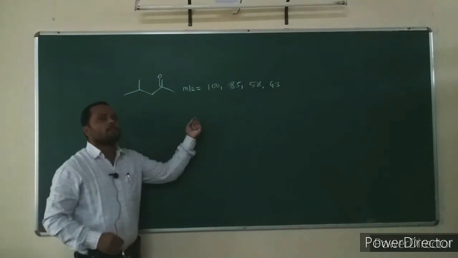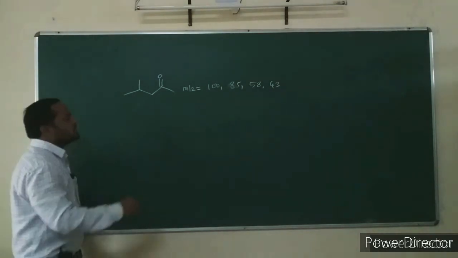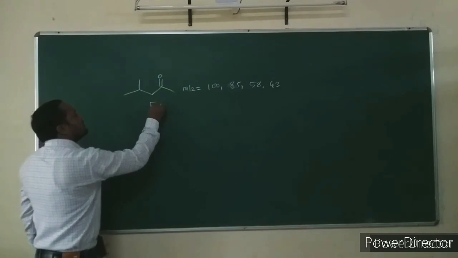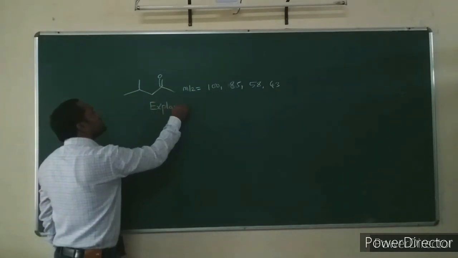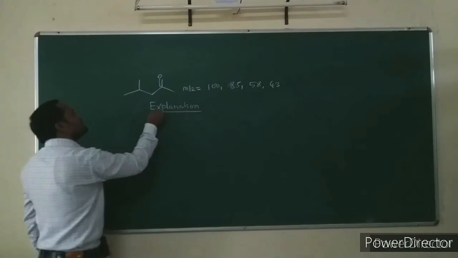What are the structures of the fragment ions at these mass to charge ratios? Consider the explanation of their genesis.